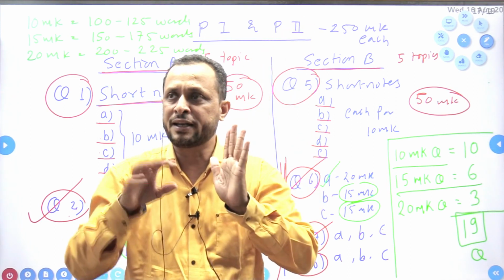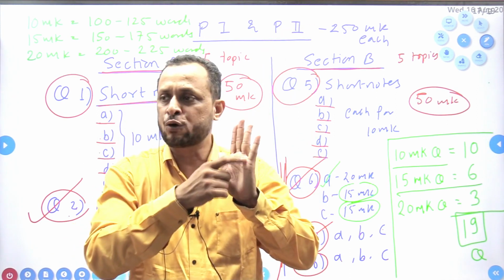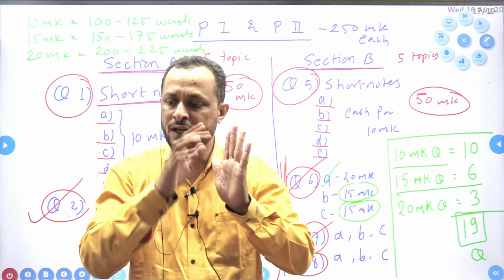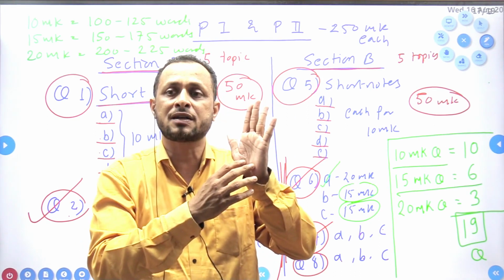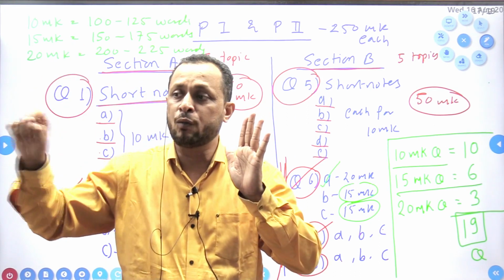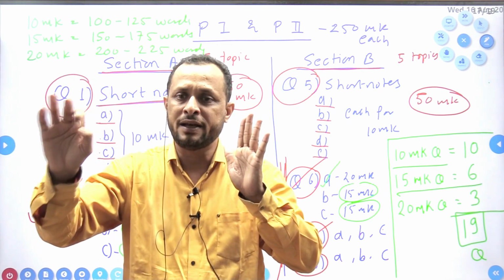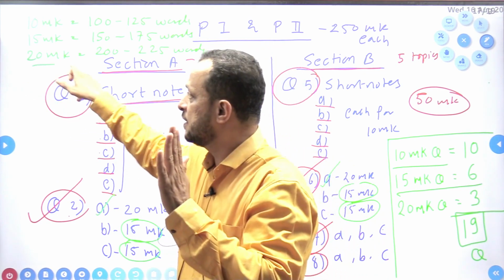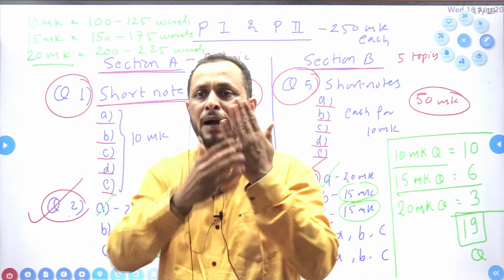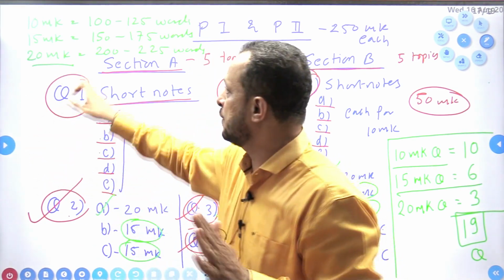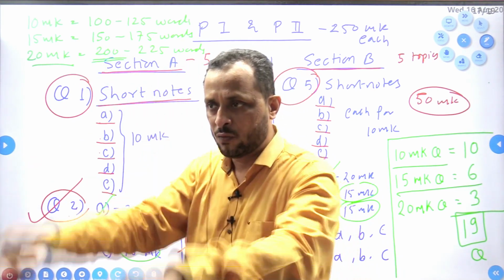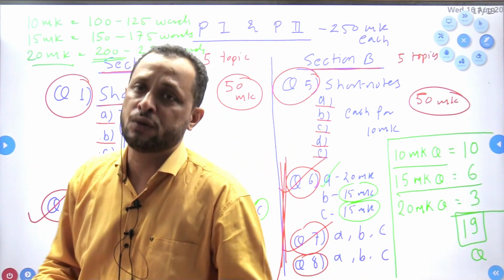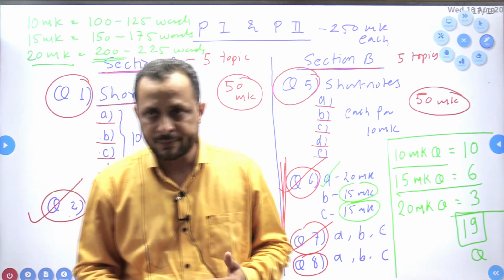Here my handwriting is of moderate size, and I am able to write 100 words. So whenever I write that much, it is clear how much I have written, approximately 100 words. If I am writing an answer for 20 marks, then what will I have to do? Minimum back to back, then it will be somewhere around 200 words. This is how we need to count. Is this clear?